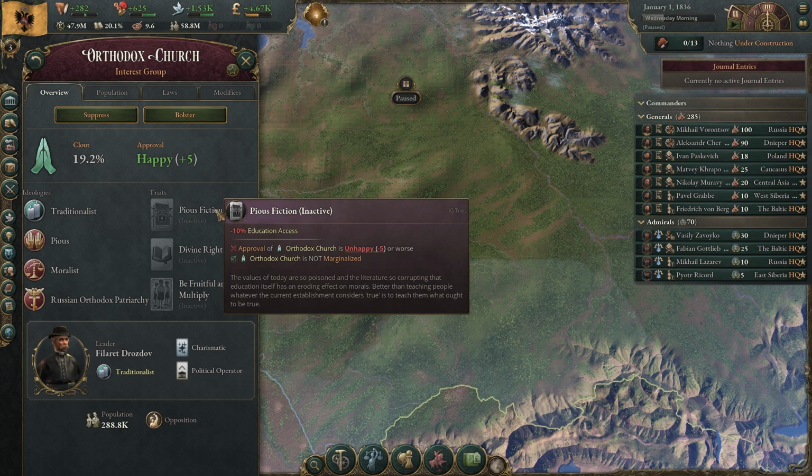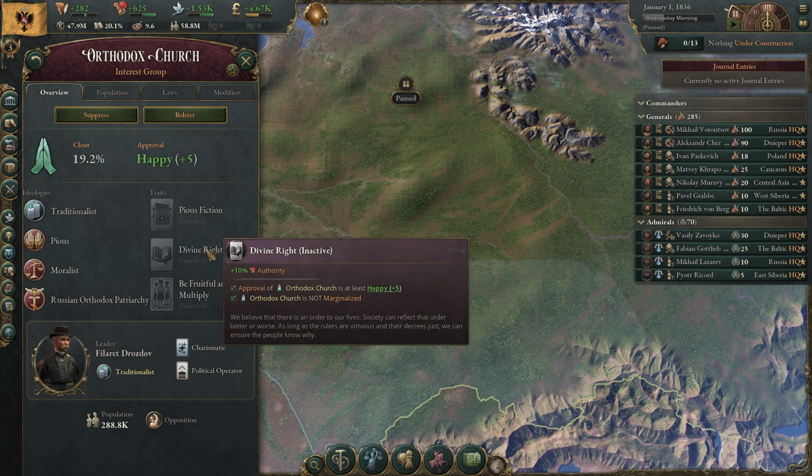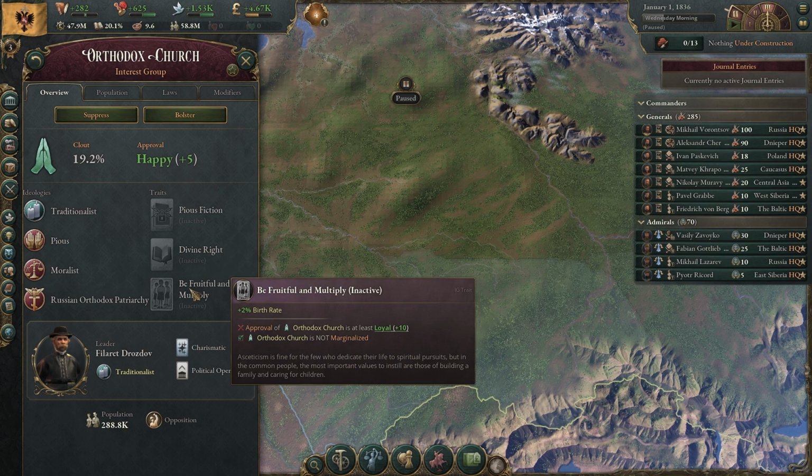Pious fiction, minus 10% education access is pretty bad, so you really don't want to have this group unhappy for very long. It's not the end of the world, but again, this will definitely hurt your literacy rate. Divine right is a plus 10% authority, which is very, very nice. And if you could double that with the 20% clout, that would be really good. But this is probably the best one.